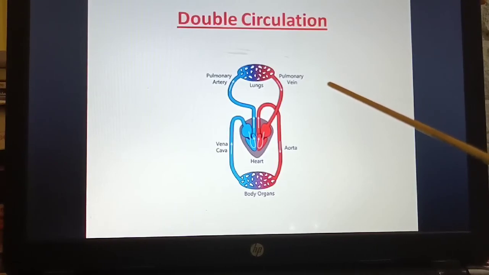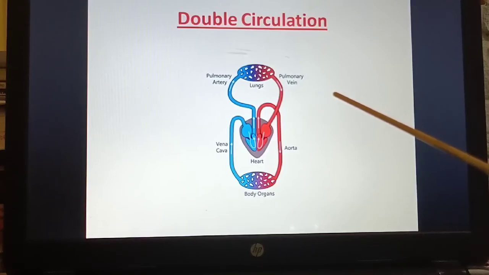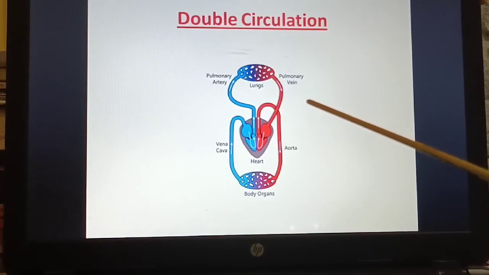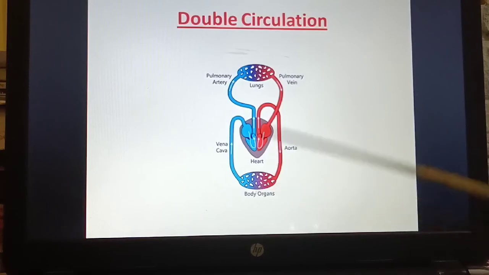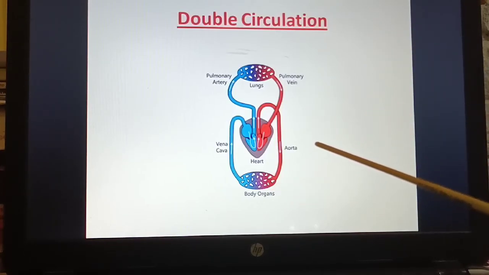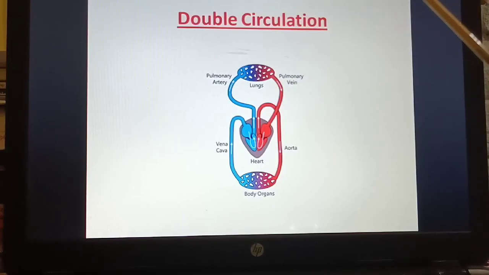That is pulmonary circulation. And the systemic circulation, as I said before, starts from the left ventricle, goes through the aorta to the organs, and from there comes again to the right atrium via the vena cava. So that is the systemic circulation.